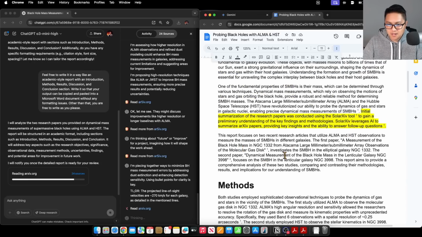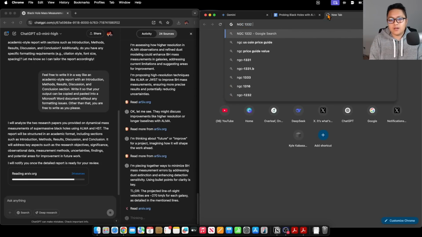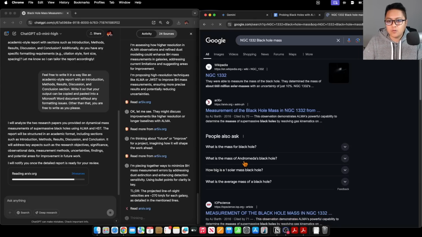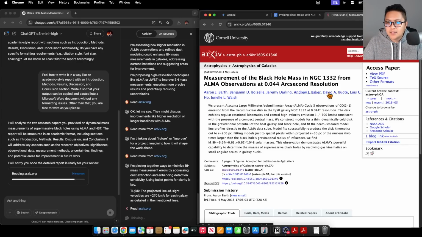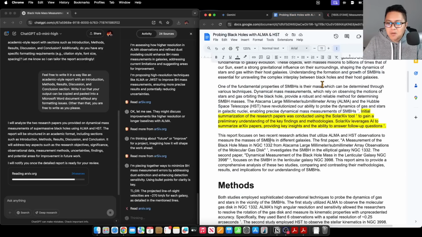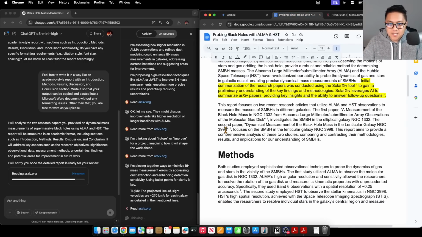And so let's just say here, they looked at 1332. I know that paper really well. I mean, actually there's two of those papers, but yeah, my advisor wrote this paper and it was not the paper I gave it. Okay. The second paper, Dynamical Measurement of the Black Hole Mass in the Lenticular Galaxy NGC 3998, focuses on the SMBH in the lenticular galaxy NGC 3998. No kidding. Okay, so it did not do what I wanted at all.